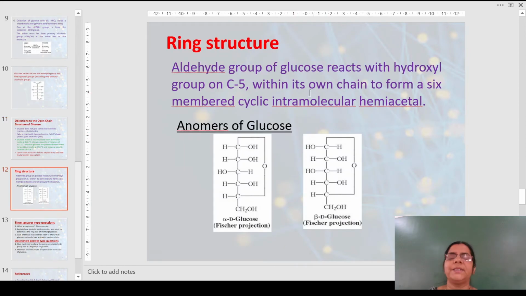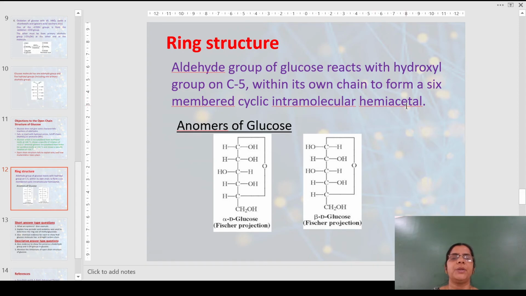Hence, a ring structure was assigned. In the ring structure, the aldehyde group of the glucose reacts with the hydroxyl group on the 5th carbon. The aldehyde group which was initially on the first carbon reacts with the OH group on the 5th carbon, and it forms something called an intramolecular hemiacetal. A 6-membered ring will be formed and this ring will be a pyranose ring. Then a ring structure for glucose was assigned as shown here.